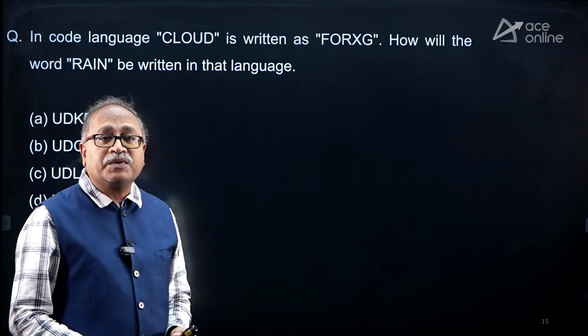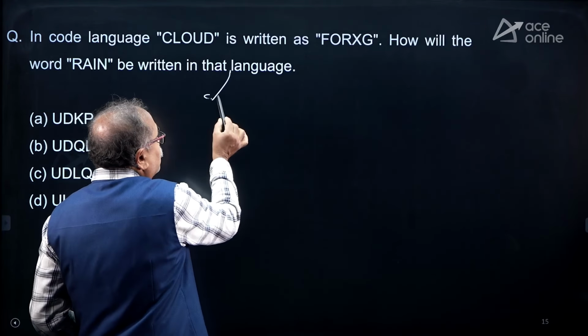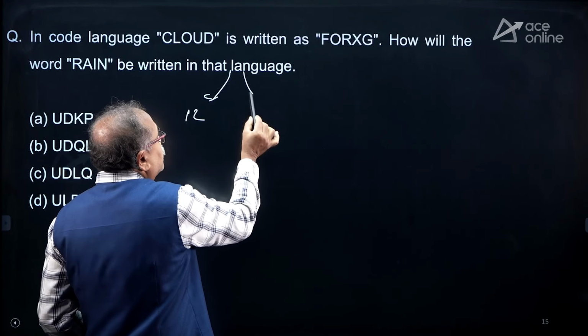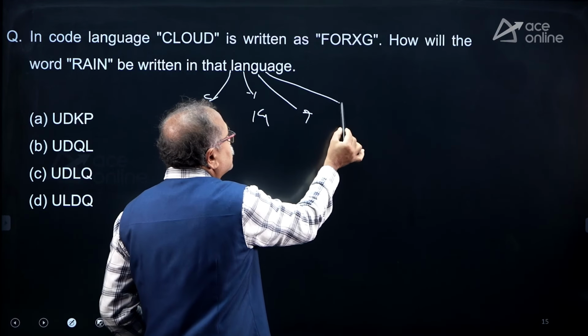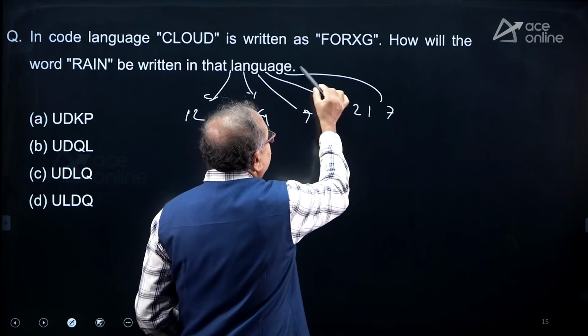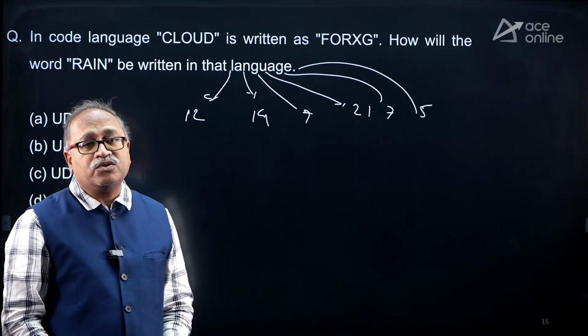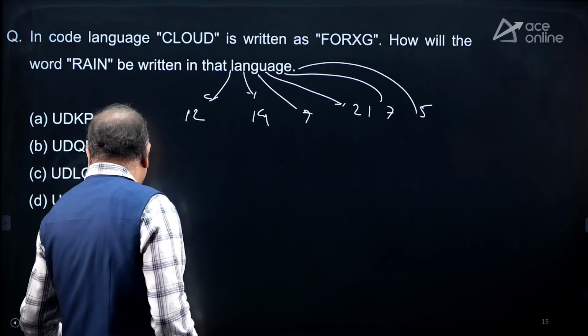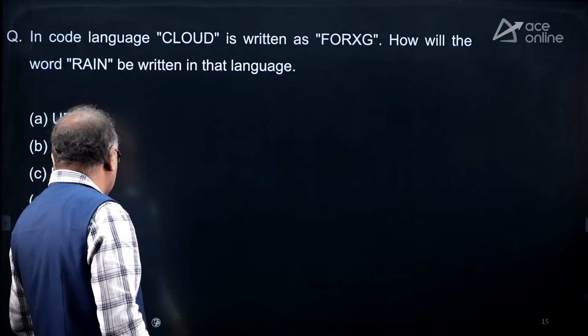Here you are expected to know the letters and numbers. So what is the L number? L is 12. What is N? This is 14. What is G? This is 7. What is U? This is 21. What is G? It is 7. What is E? It is 5. So the letters and their corresponding numbers you are expected to know. Then only you will be able to answer the questions in the easiest way.